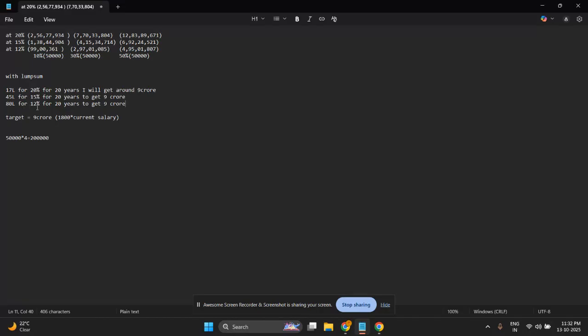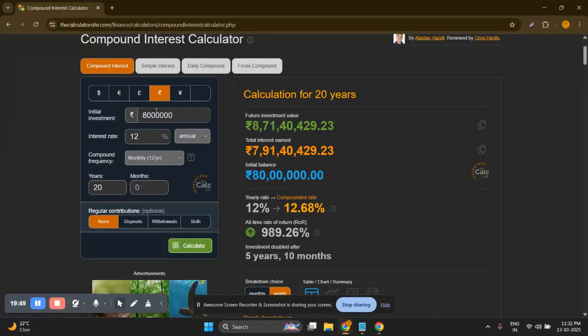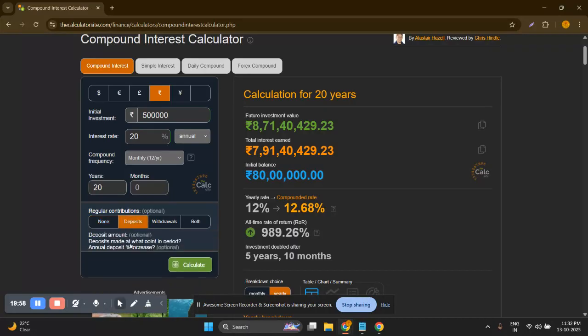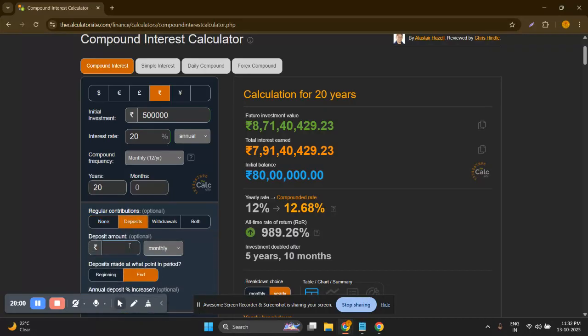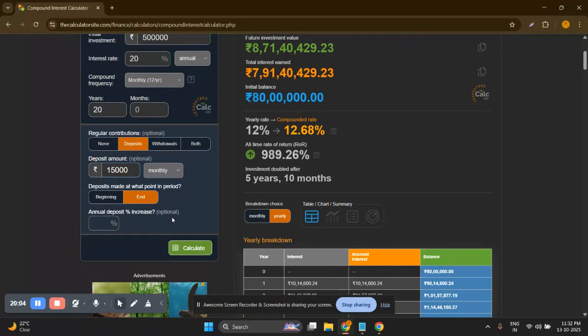But now if I go with both, with the combined plan, if I invest both monthly and a lump sum amount, how can I secure the amount of 9 crore rupees? Suppose I start with 5 lakh rupees at 20%, and the monthly deposit is 15,000 rupees, which is 30% of our salary.